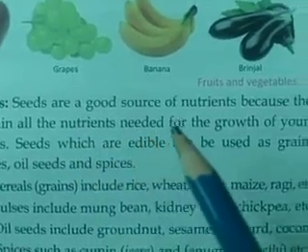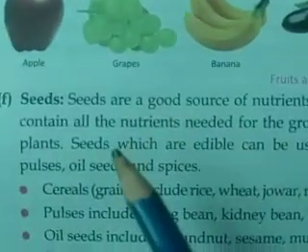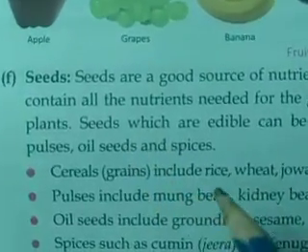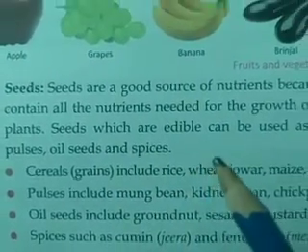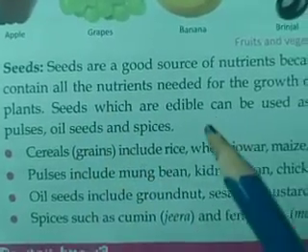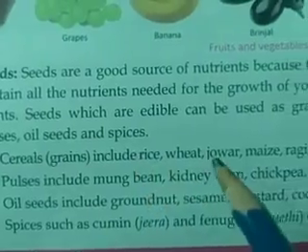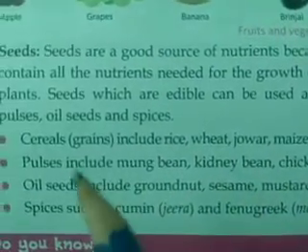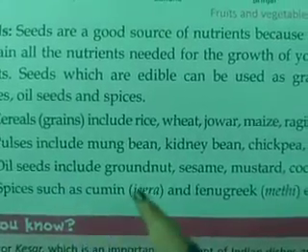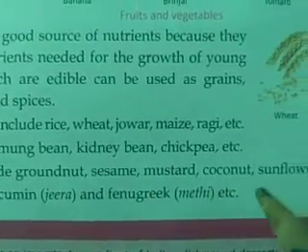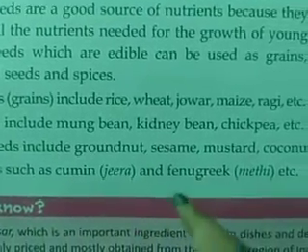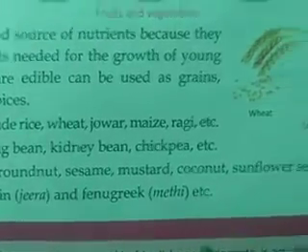Next is seeds. Seeds are the good sources of nutrients because they contain all the nutrients needed for the growth of young plants. Seeds which are edible can be used as grains, pulses, oil seeds and spices. The cereals include rice, wheat, jowar, maize, ragi, etc. Pulses include moong bean, kidney bean, chickpea, etc. Oil seeds: groundnut, sesame, mustard, coconut, sunflower. Spices such as cumin, jeera and fenugreek, that is methi, etc.